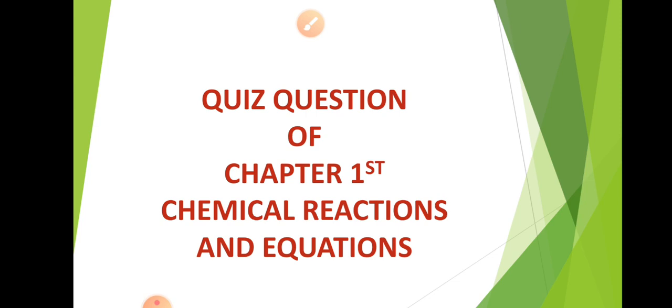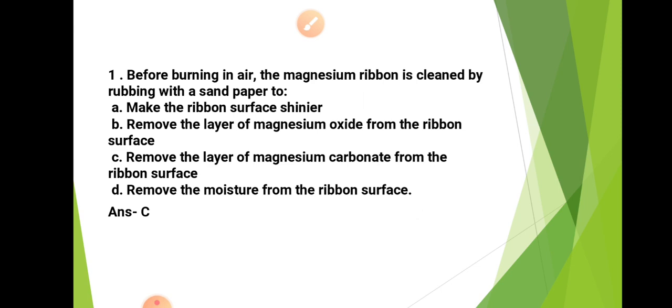The first question from the chapter Chemical Reactions and Equations is: before burning in air, the magnesium ribbon is cleaned by rubbing with a sandpaper. Why? The first option is to make the ribbon surface shinier. No. Option B, remove the layer of magnesium oxide from the ribbon surface.